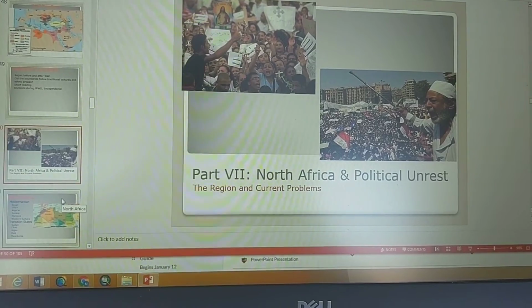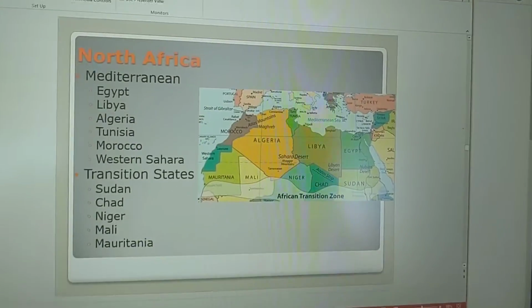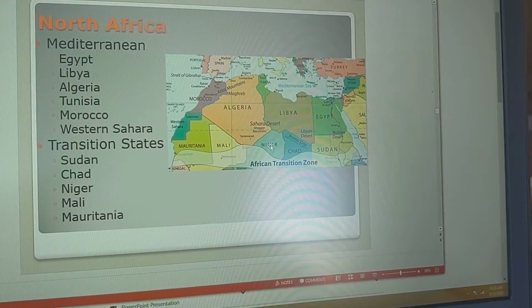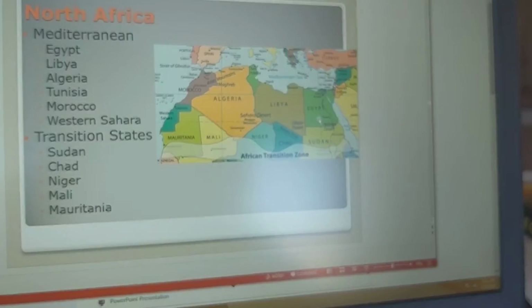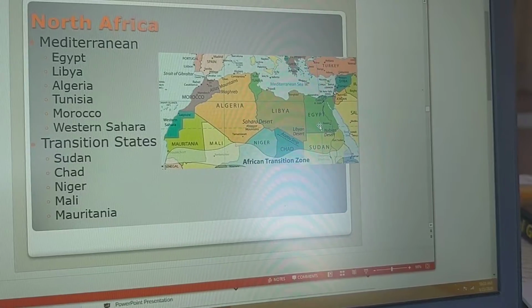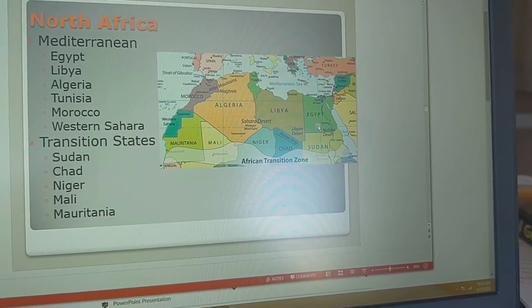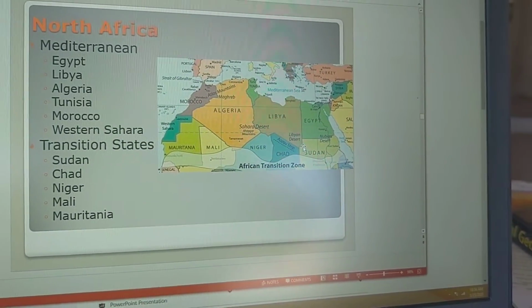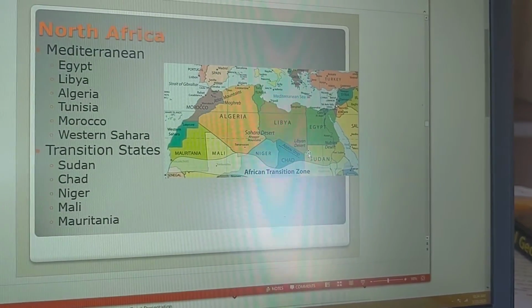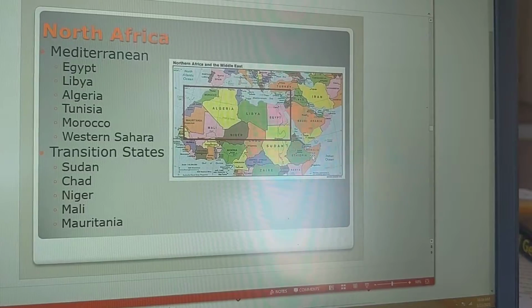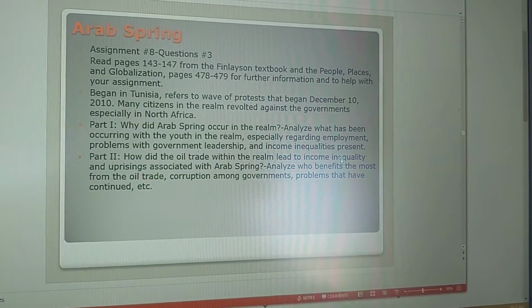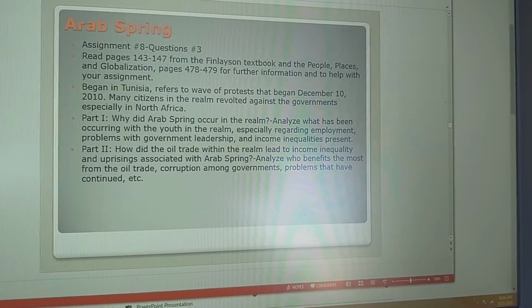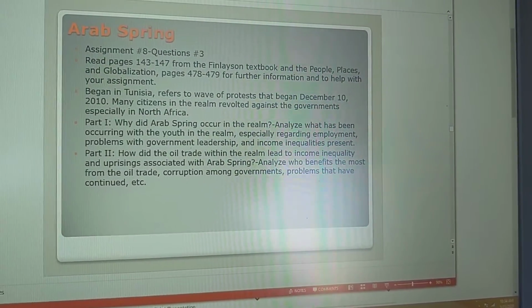answer all the questions. Now, North Africa has had political unrest with the Arab Spring. Again, the countries within it are Egypt, Libya, Tunisia, Algeria, Morocco, and Western Sahara. These countries are transition countries between North Africa and the Middle East because they have elements from both realms. So, for question number 3, there are 2 parts to it.